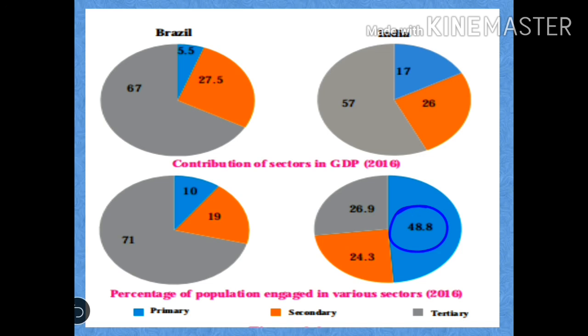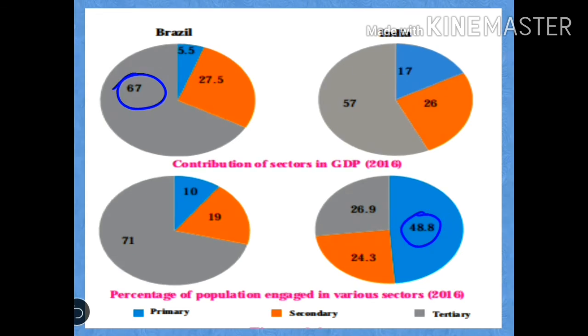Next question, in which country is the contribution of tertiary sector greater in the GDP, for which we have to observe the above pie chart, that is the contribution of sectors in GDP. So the contribution of tertiary sector is greater in Brazil, and how much is it? It is 67%. So the contribution of tertiary sector is greater in Brazil's GDP, that is 67%.